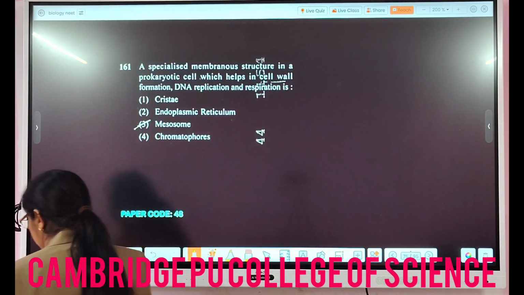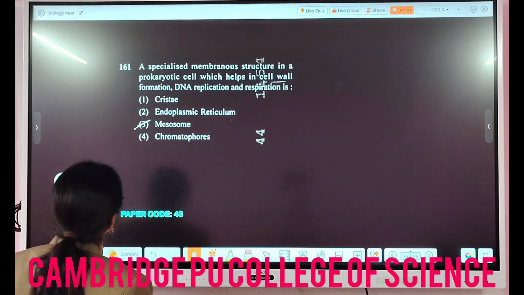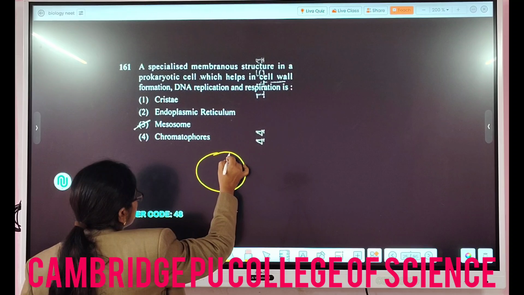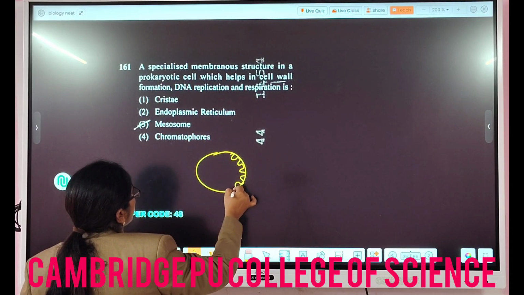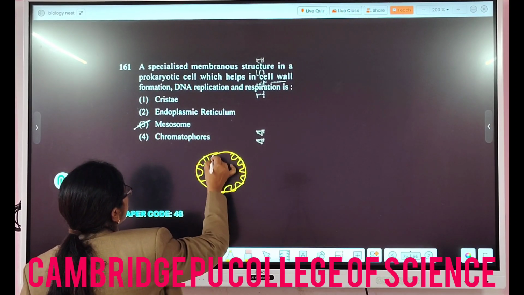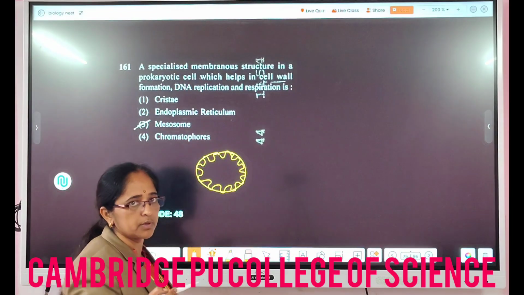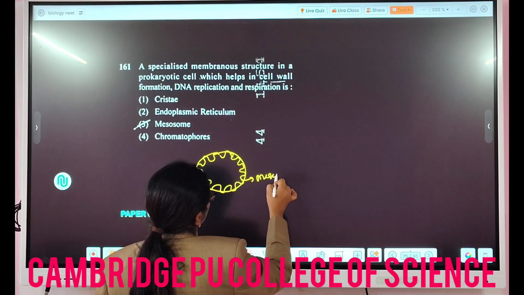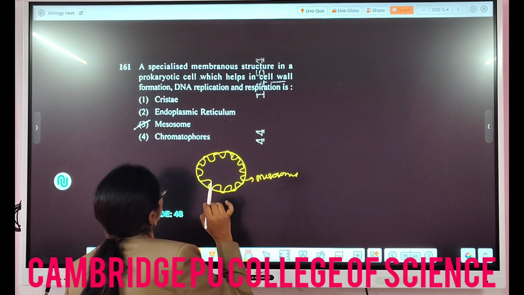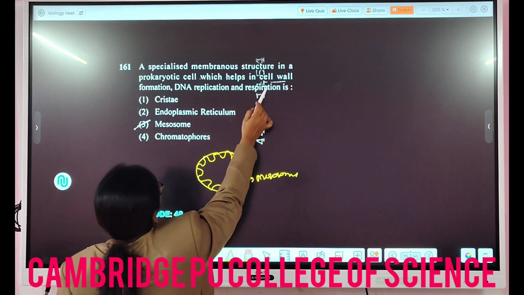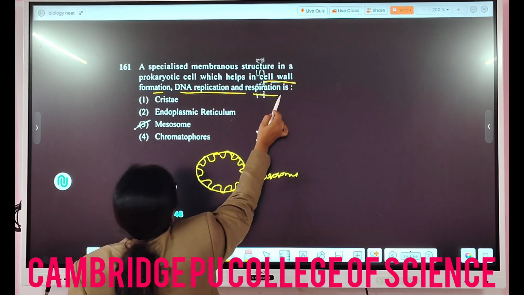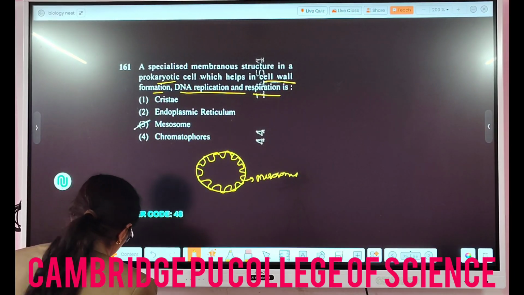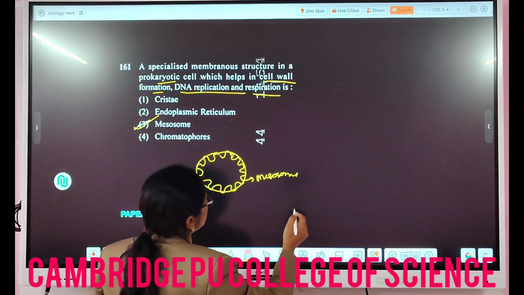Then the next question here is the specialized membranous structure. So you know, like in the prokaryotes, the inner membranes are having the infolds like this, right? Especially in the prokaryotes, there will be infoldings of the inner membranes, which is called what? Mesosomes. So these mesosomes may contain what? They may contain the enzymes for cell wall formation, DNA replication and respiration, right, in the prokaryotic cells like bacteria. So the answer here is the mesosomes.